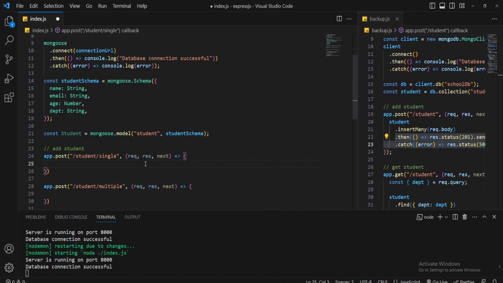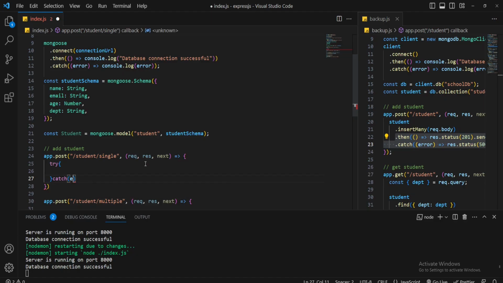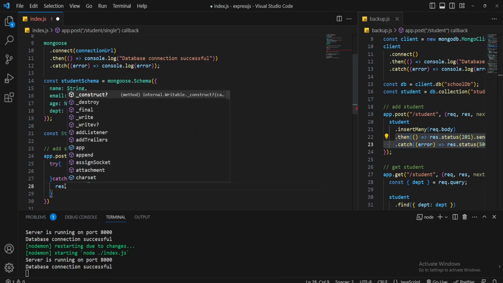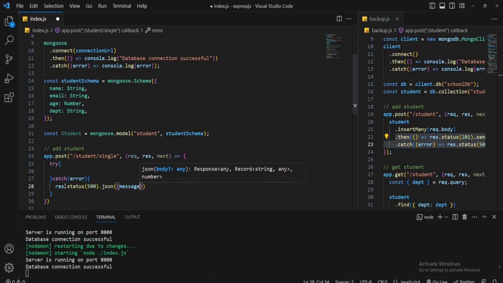Normally, when we use async await, we use try and catch block. This catch block expects an error parameter. If any error happens within the try block, then we can get this error in the catch block, and we just send an error response from the catch block. response.status with 500 status code. 500 means it's an internal server error. I will send a JSON response and I'll send a message, error.message. After that, I'm expecting I'll get name, email, age, and department from request.body.